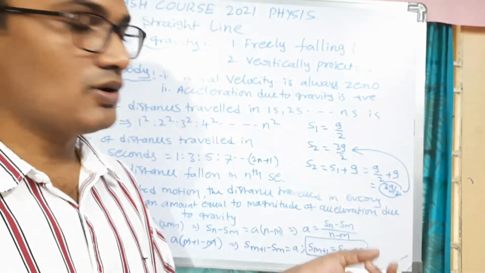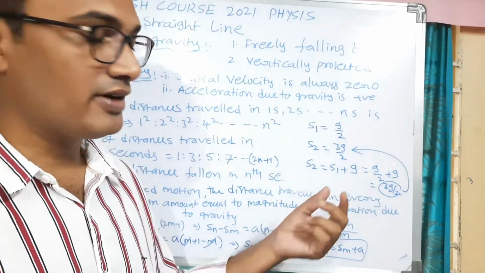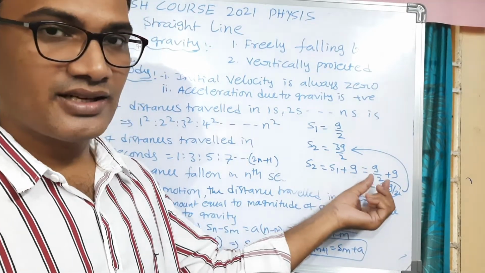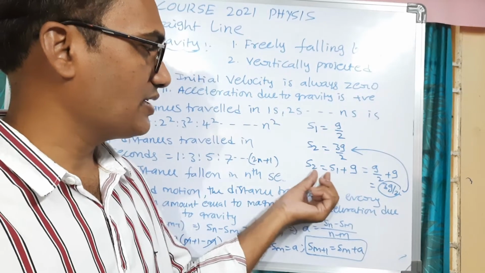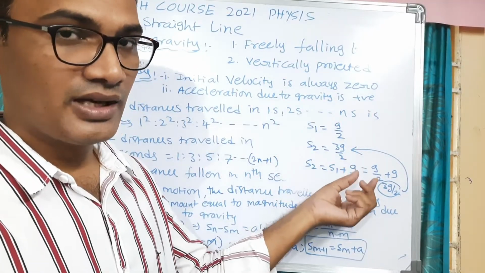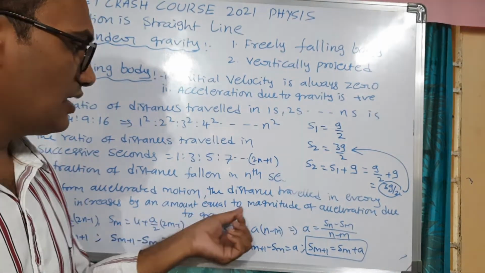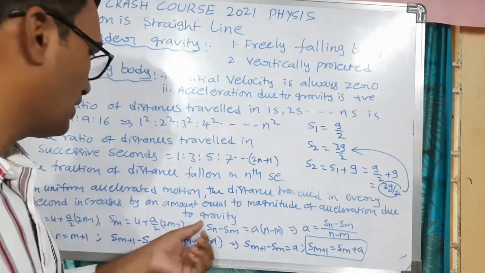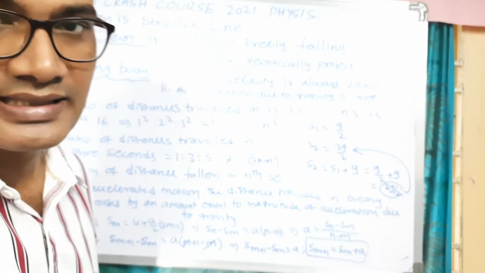Suppose S3 is equal to S2 plus G. S4 is equal to S3 plus G. Likewise, in each term, the acceleration due to gravity will be added. So this much will increase. S2 is equal to S1 plus G. S3 is equal to S2 plus G. Each term increases by an amount equal to the magnitude of acceleration due to gravity.